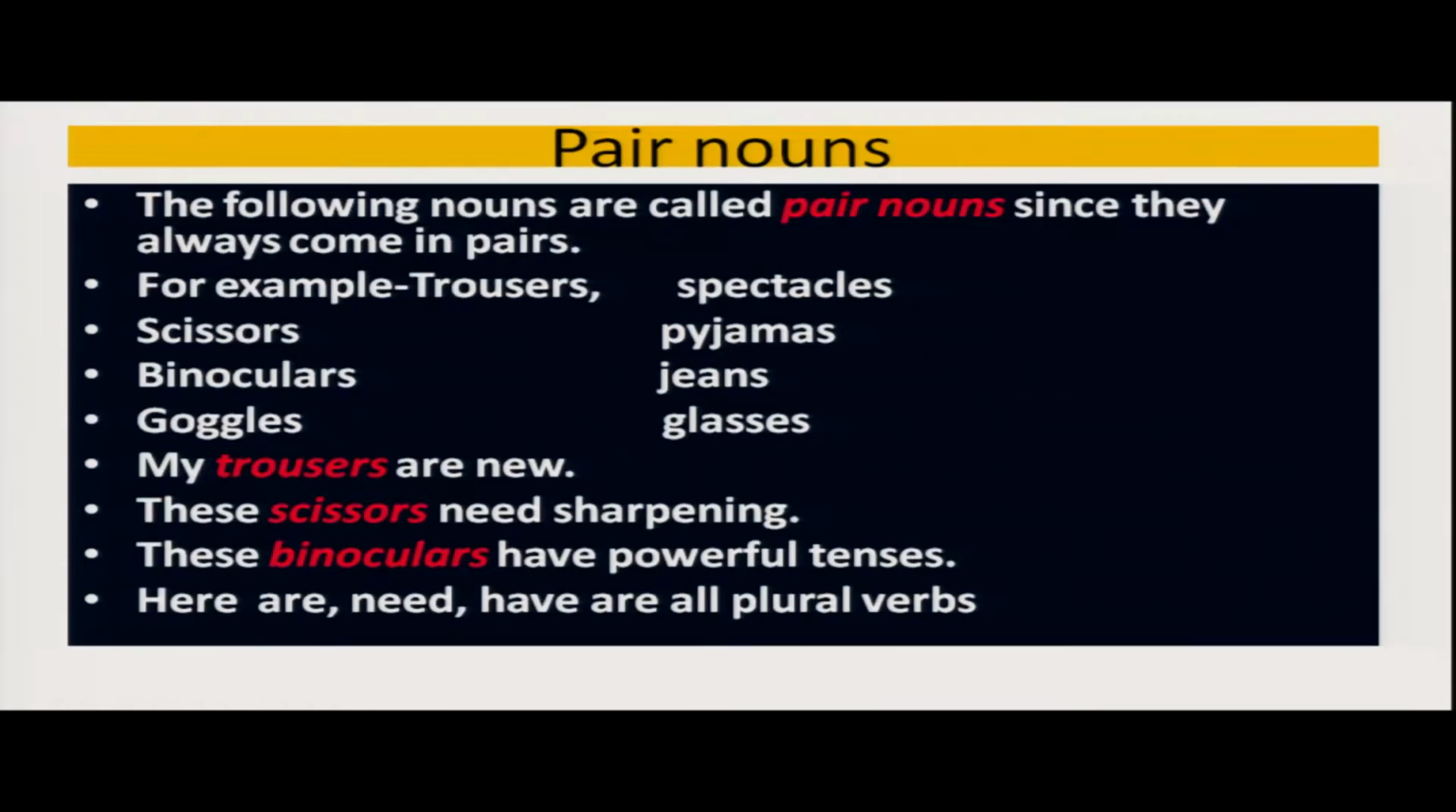My trousers are new. These scissors need sharpening. These binoculars have powerful lenses. Here are, need, have are all plural verbs. That is, are, need, have, all these are plural verbs.